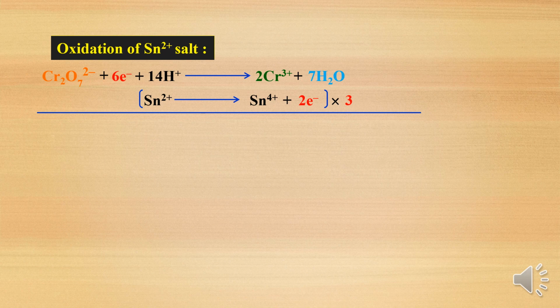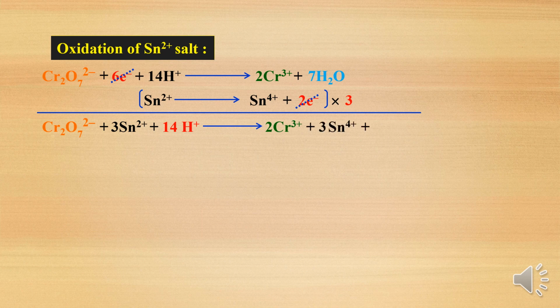The 6 electrons get cancelled, and the rest remains as it is: the dichromate ion reacts with 3 moles of stannous plus 2, with 14 H plus in acidic medium. Here the dichromate ion is converted into chromium plus 3 and stannous into stannous plus 4, 3 moles, with the water molecules as they are. It is a balanced equation.